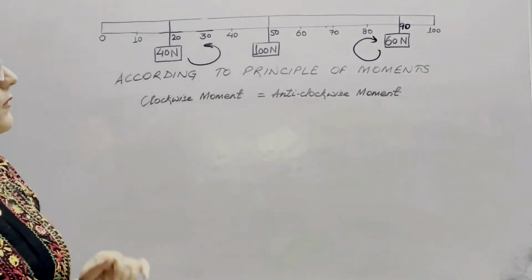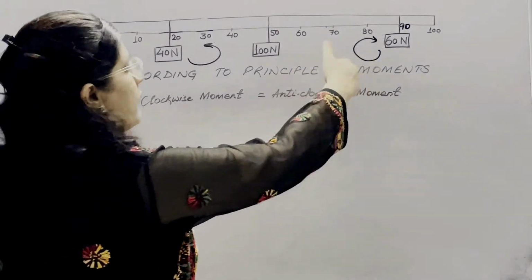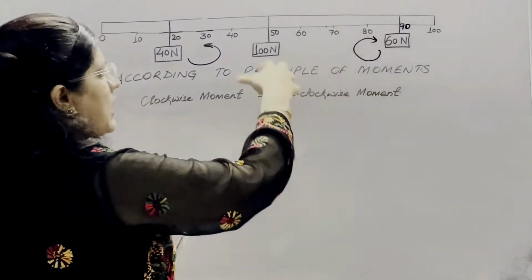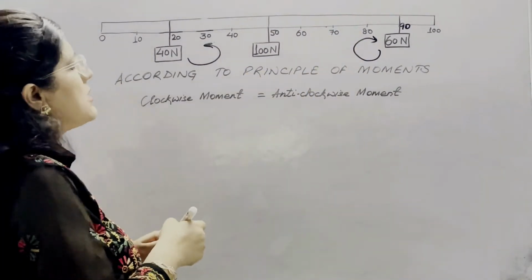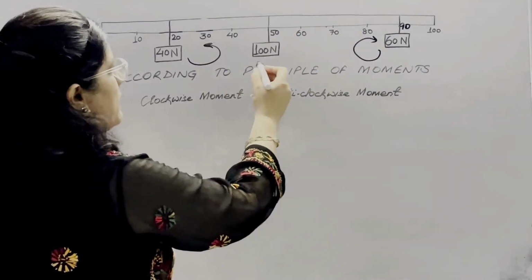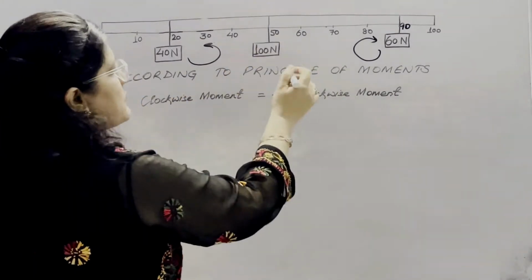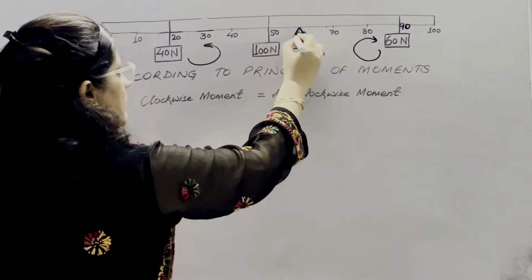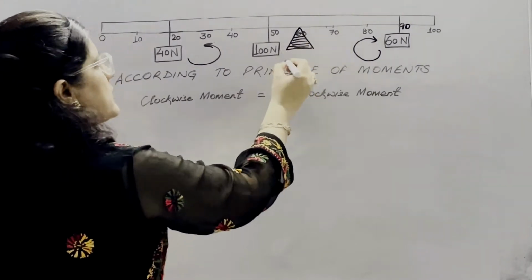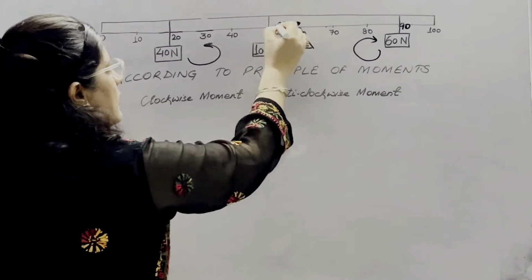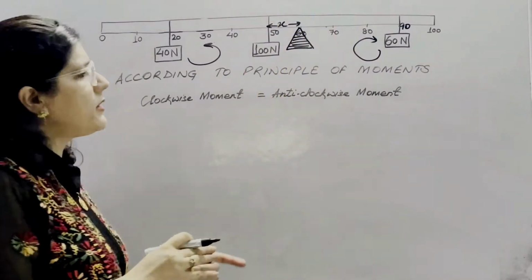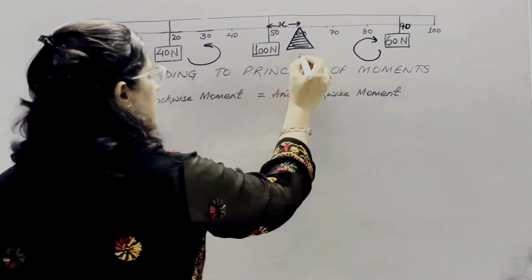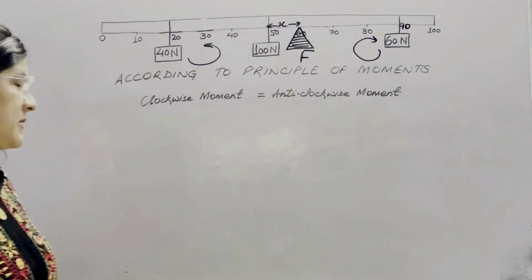Now as you can observe here, the clockwise moment due to the 60 Newton weight at the 90 centimeter mark is greater. So try to understand that here we need to take the fulcrum a little to the right hand side of the 50 centimeter mark. Suppose we have taken the fulcrum at this point. We don't know the distance, so we take it as x. Now we need to calculate all the moments with respect to this fulcrum. Let us take it as F.